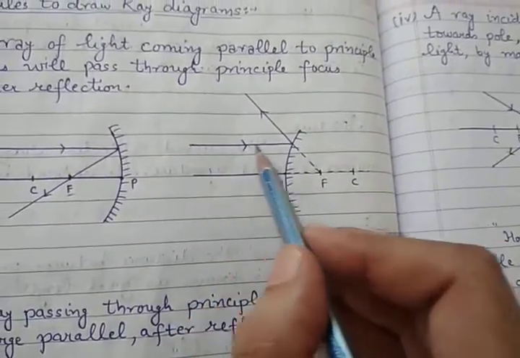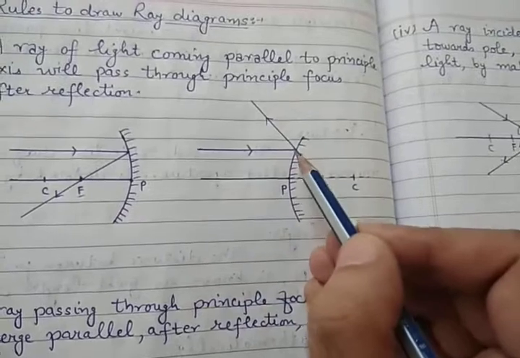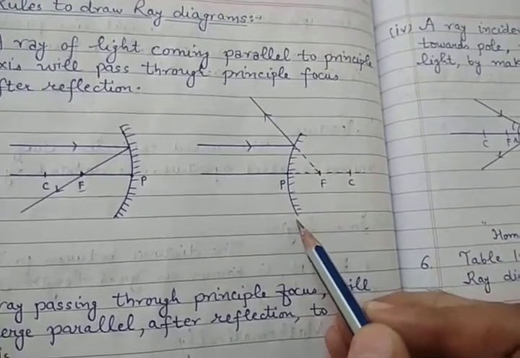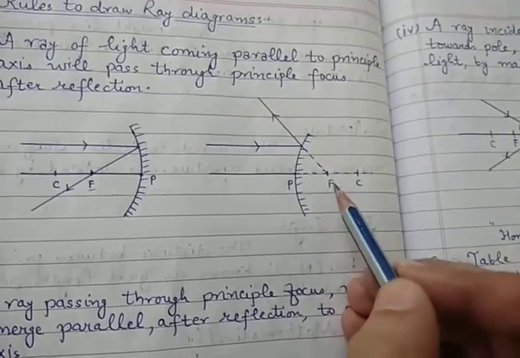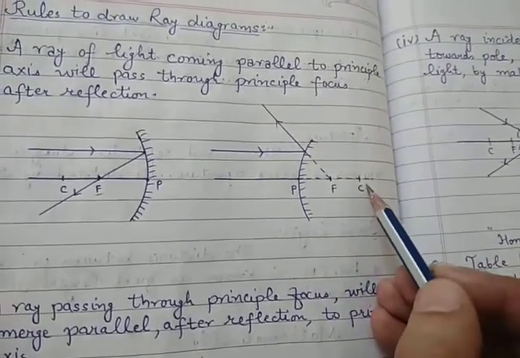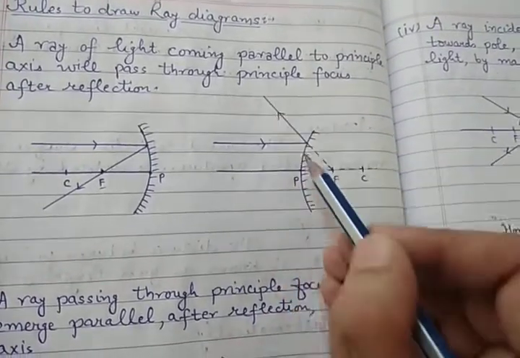Similarly, a ray of light coming parallel, this is for a convex mirror. It is supposed to pass through the focus, because in a convex mirror, the focus is on this side, because the sphere will be on this side and the center will be on this side. So it is supposed to pass through the focus, but it will reflect back like this.